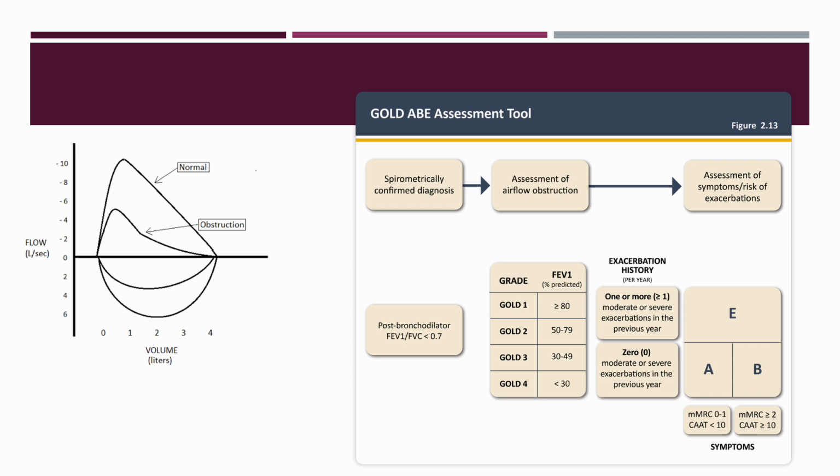The image on the left demonstrates the spirometry finding of COPD. We can see that during a normal respiratory cycle, there's consistent flow throughout. In COPD, there is an obstruction of flow, which we can see demonstrated by the image. On the right, the GOLD assessment tool is demonstrated. It is graded as GOLD 1 through 4, and this is depending on the patient's post-bronchodilator FEV1/FVC percentage. Exacerbation history and symptom scoring is then used to place patients in one of the 3 categories, A, B, or E. Treatment is based on what category patients will fall into.